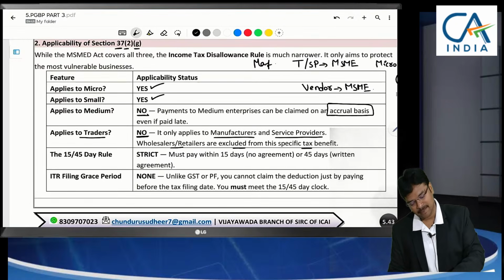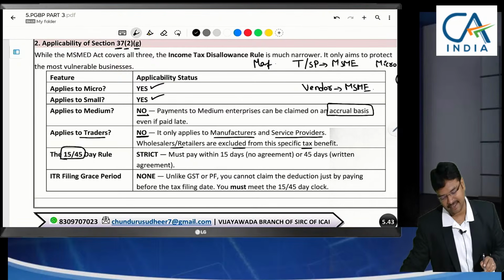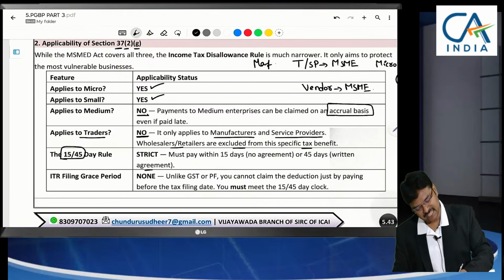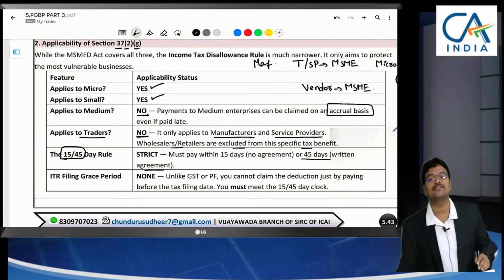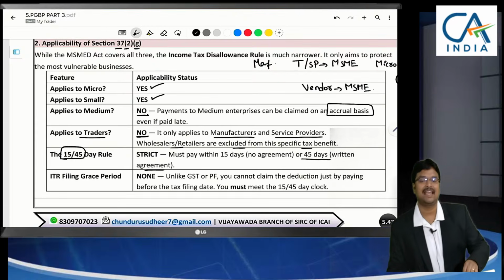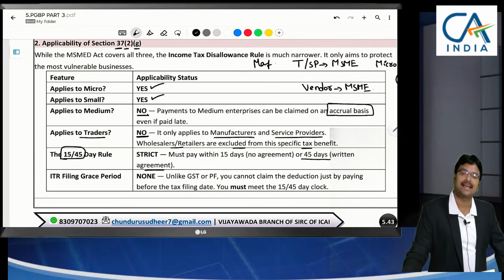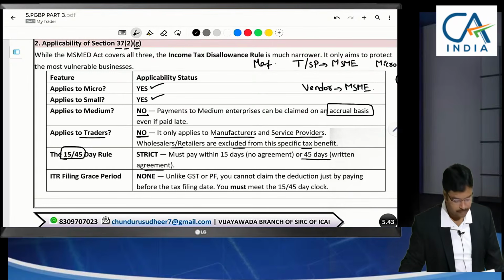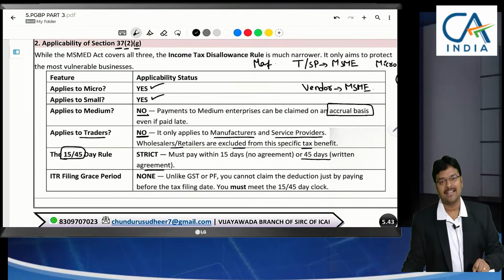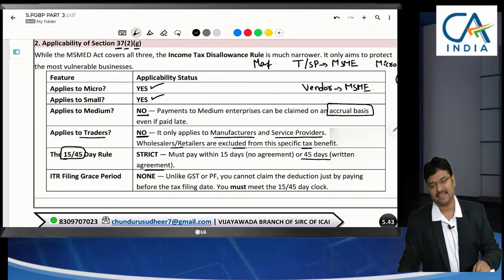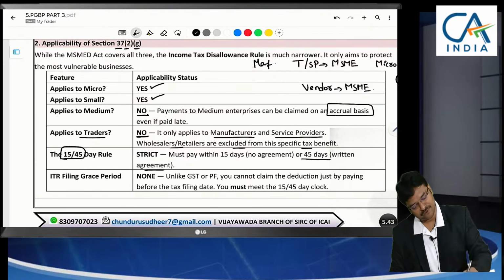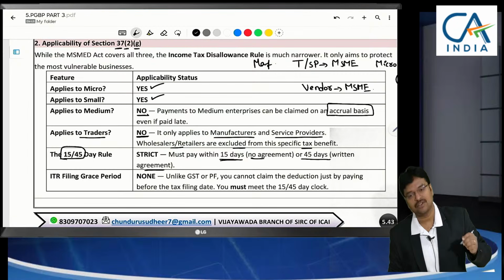What is the time limit? 15 days and 45 days, two time limits were given here. If there is a specific agreement, then maximum time period we consider is 45 days. Sir, they have entered agreement for 180 days, but in this case 45 days only will be considered. Maximum, in excess of 45 also you write, we consider only 45 days. If there is no agreement at all, 15 days is only the time limit.